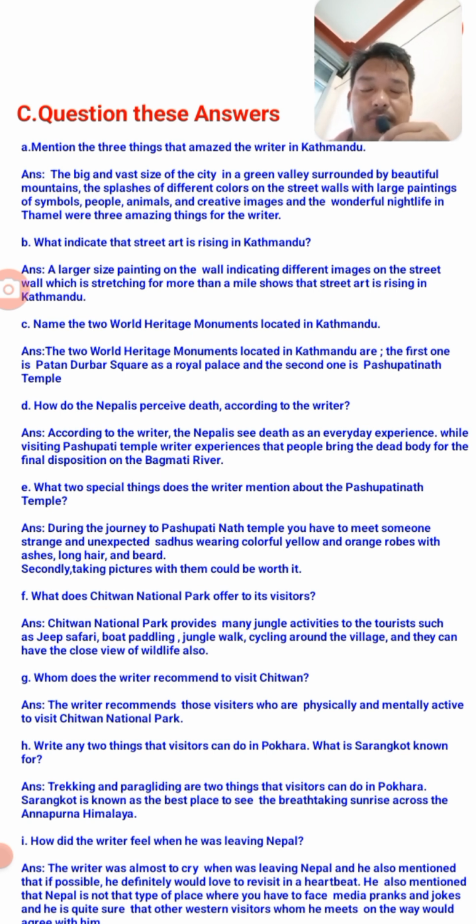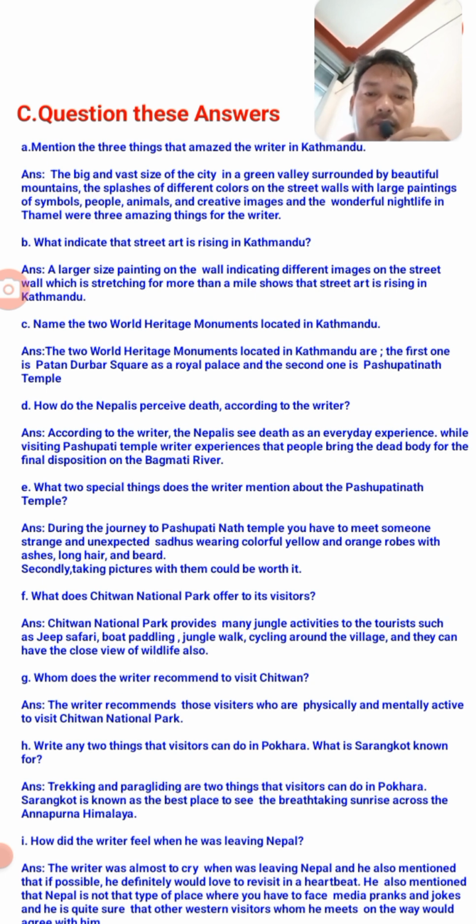And now F number, what does Chitwan National Park offer to its visitors? So the answer is, Chitwan Park provides many jungle activities to the tourists, such as jeep safari, boat paddling, jungle walk, cycling around the village, and they can have a close view of wildlife also. Except wildlife, they can have a close view of birds also. They can explore the bird species over there.